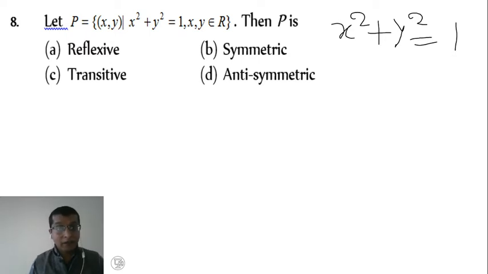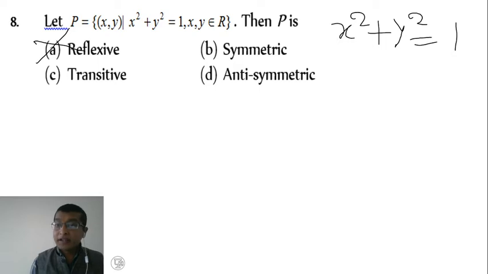As in the last example, it is familiar to you how to examine this. Reflexive means I have to take y square as x square. Wherever we get a y, we replace it by x. So x square plus x square equal to 1. Both expressions are different. Therefore, it is not reflexive.